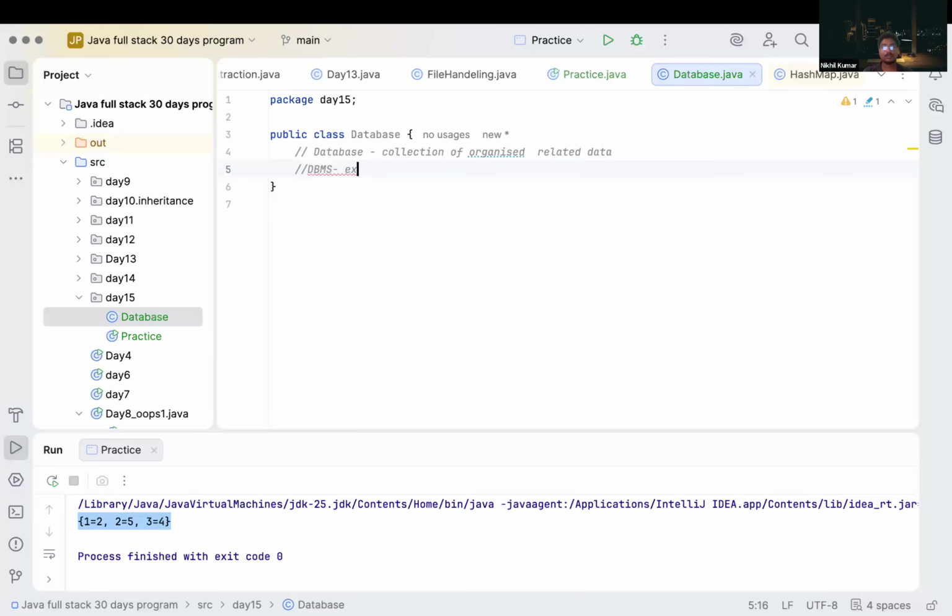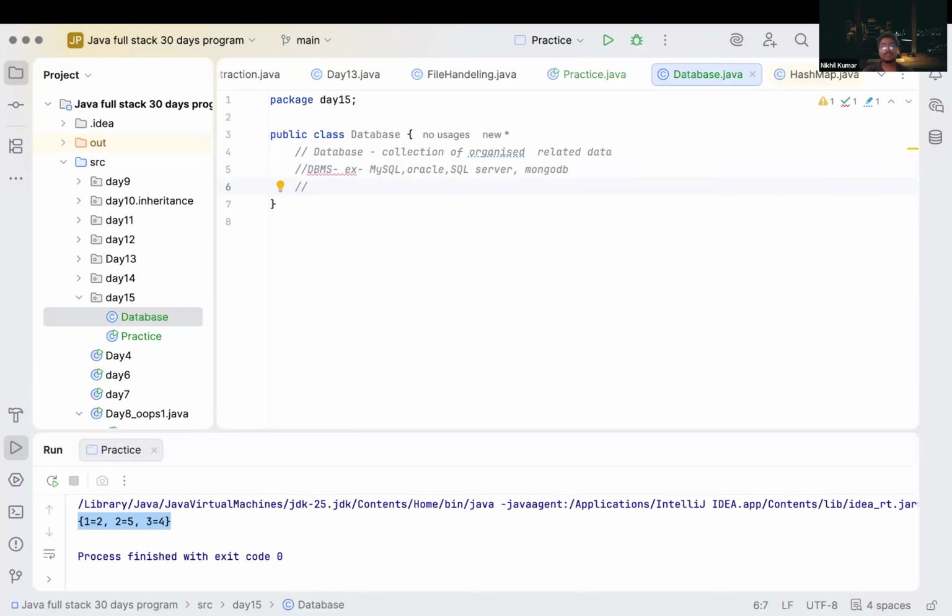What are the examples? We have MySQL, correct? We have Oracle, and we have SQL Server as well. We have MongoDB. We have multiple database management systems.